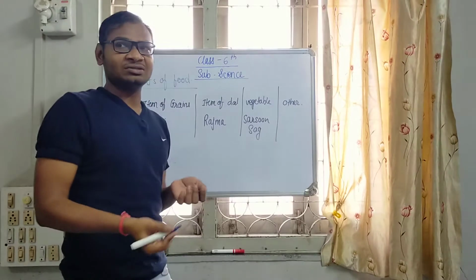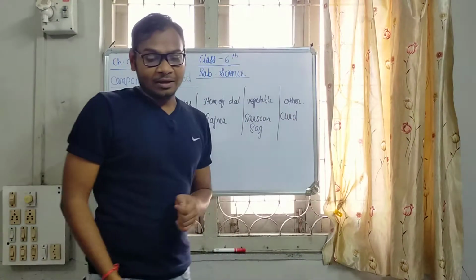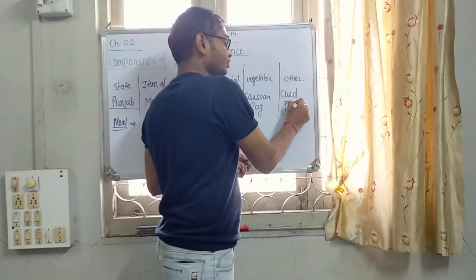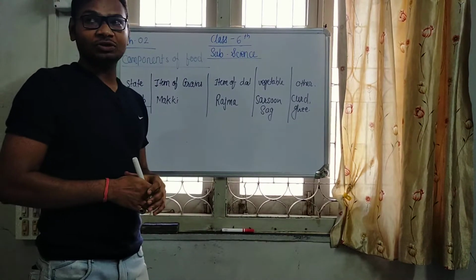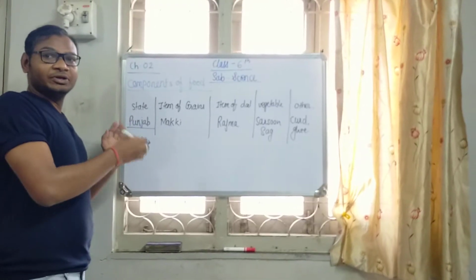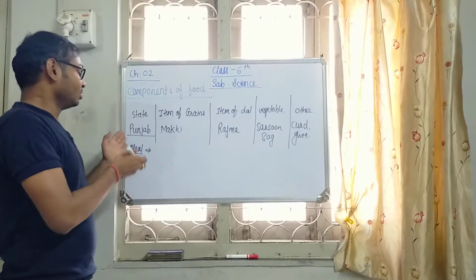And in the last, other, curd and ghee are the commonly used ingredients or components of the foods. First of all, here we talk about only one state, Punjab.